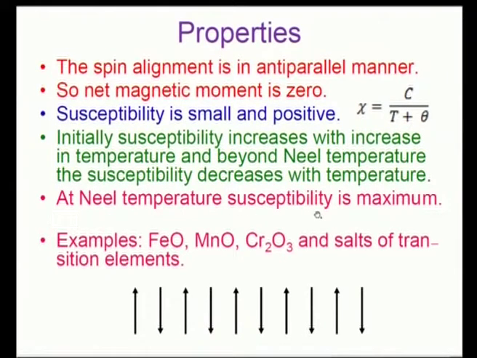Now, at the Néel temperature the susceptibility is maximum. So, this is a transition temperature at which the material starts to lose its magnetism beyond this temperature, and below this temperature the magnetism is maximum. Examples are FeO, MnO, Cr2O3 and some salts of transition elements.